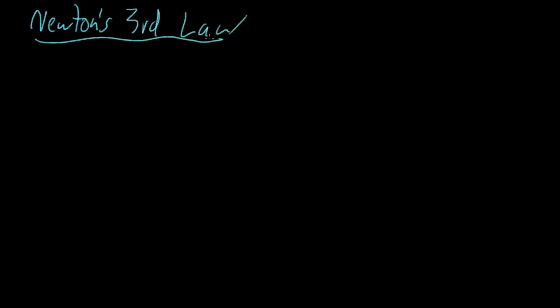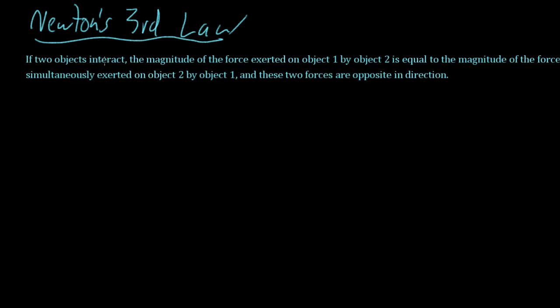This brings us to Newton's third law, which states, if two objects interact, the magnitude of the force exerted on object 1 by object 2 is equal to the magnitude of the force simultaneously exerted on object 2 by object 1, and these two forces are opposite in direction. Let me show you what this means.